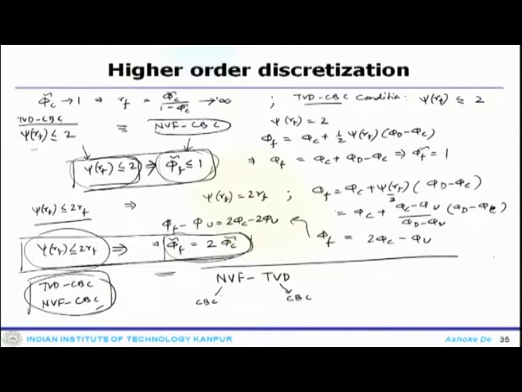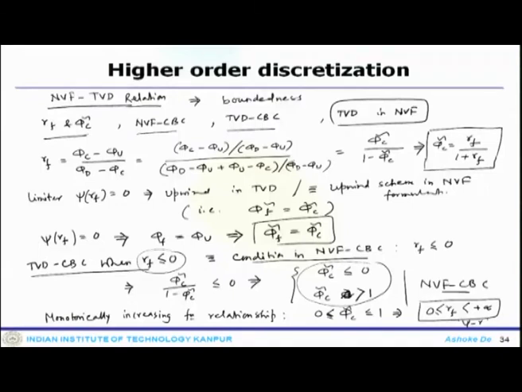Using those two pieces of information, this is what we have obtained for the upwind scheme, and this is how the limiter works. I am just recapping where we stopped so that we can move forward quickly. We want to find the relationship where the r-psi diagram in TVD looks like this. So, this is the expression.